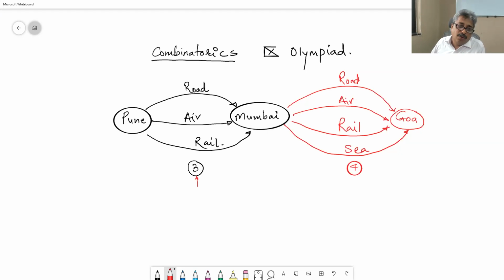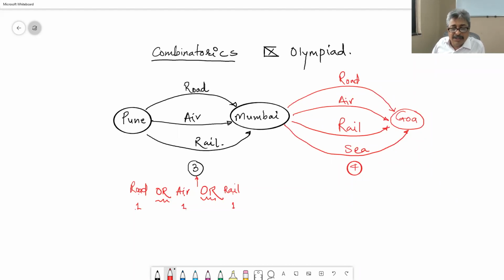Either I can go from Pune to Mumbai by road or air or rail. This is important. So this or this or this is one way of going, this is another way of going, this is the third way of going.